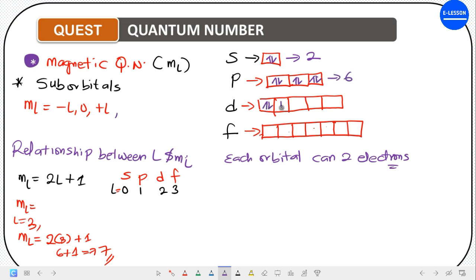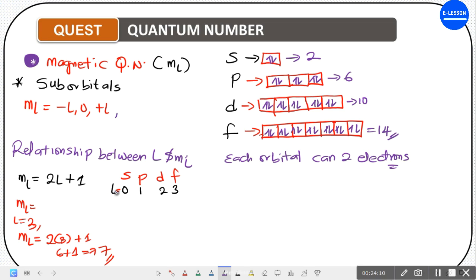You have 1, 2, 3, 4, 5, 6, 7, 8, 9, 10. So this one can take a maximum of what? 10 electrons. Then we have 1, 2, 3, 4, 5, 6, 7, 8, 9, 10, 11, 12, 13, 14. So this one can take a maximum of 14 electrons. Now, by just looking at these values here, you'll be able to predict the ml value.